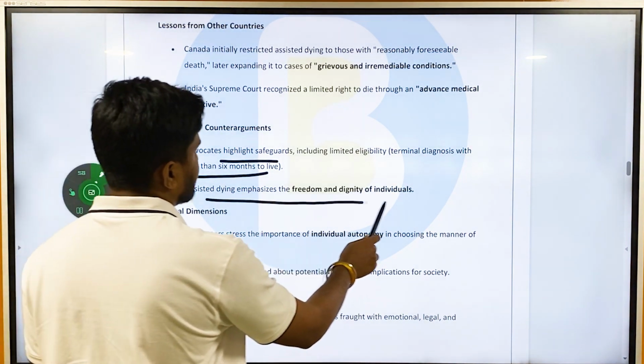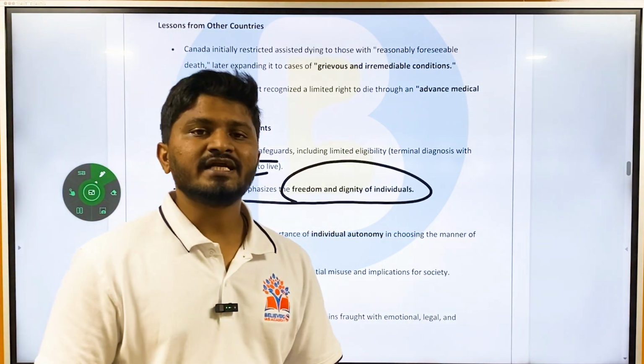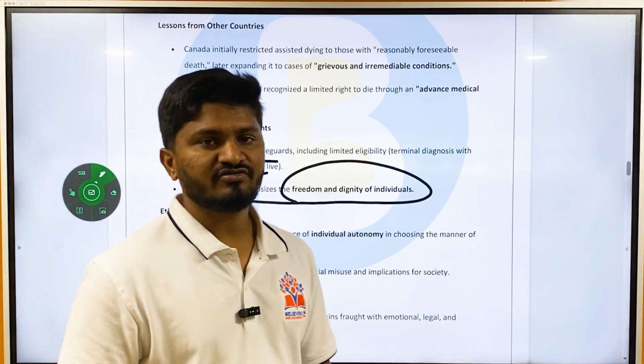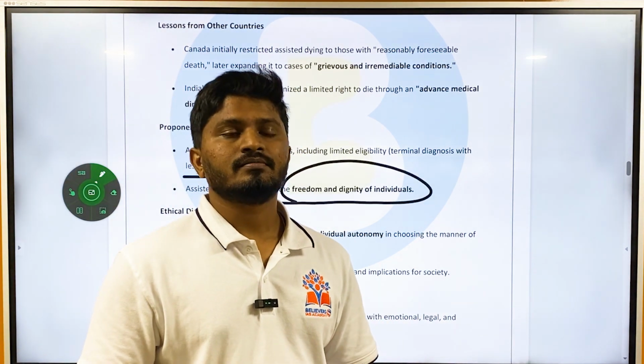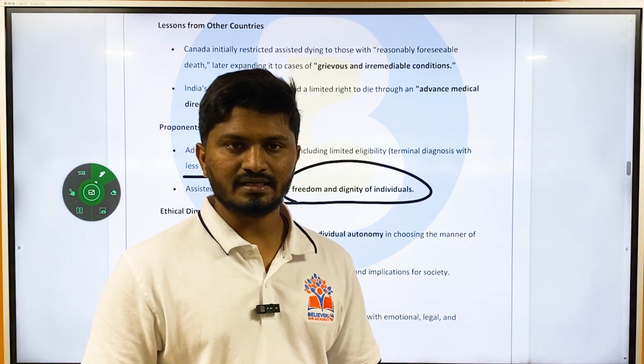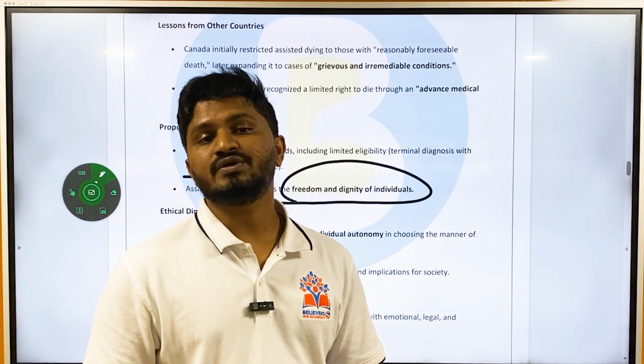Assisted dying emphasizes the freedom and dignity of individuals. It is a rights-based choice. Proponents of active euthanasia or assisted dying say that there is a right to life, and that the right to life also includes the right to a dignified life.